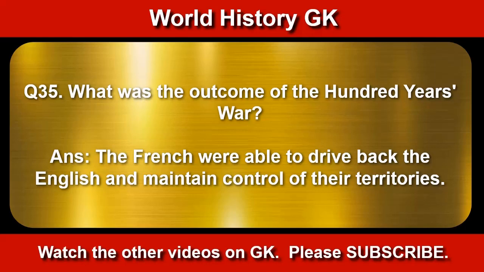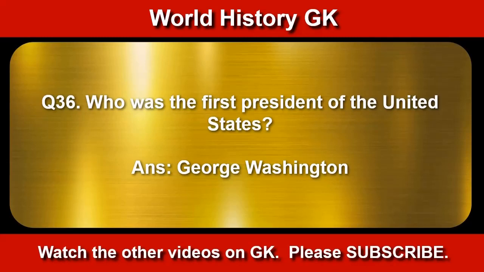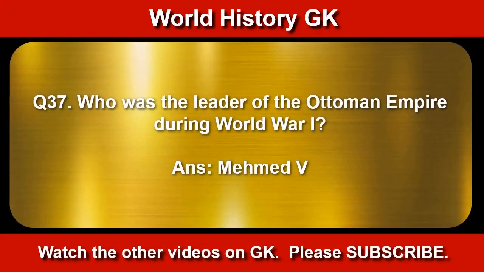The French were able to drive back the English and maintain control over their territories. Who was the first president of the United States? George Washington. Who was the leader of the Ottoman Empire during the World War I? Mehmed V.